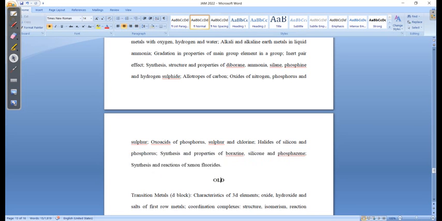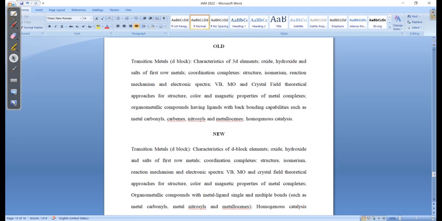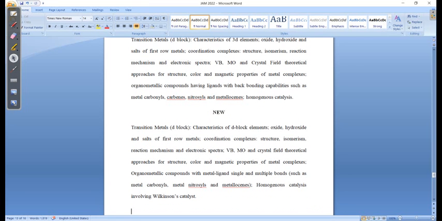And then you see here your old syllabus transition metals, right? And in the new syllabus they have clearly defined it. However, there is not much difference between all these things, right? Now they have included this, something very, very important, the organometallic compounds. And I have made a very extensive lecture series on organometallic compounds also, so you can go there and learn the concept from there.